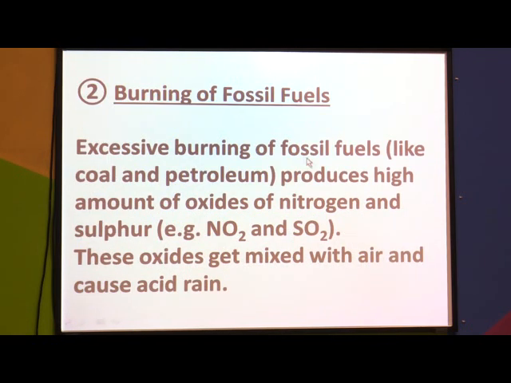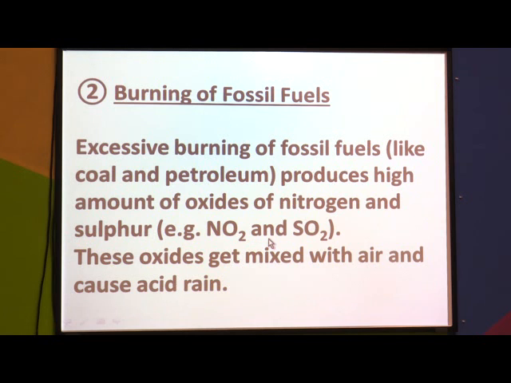The second one is due to burning of fossil fuels. Excessive burning of fossil fuels like coal and petroleum produces high amount of oxides of nitrogen and sulfur. Example, NO2 and SO2.